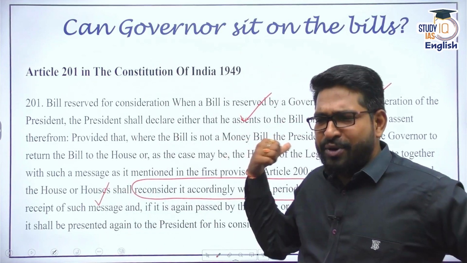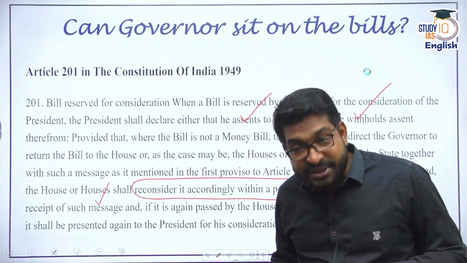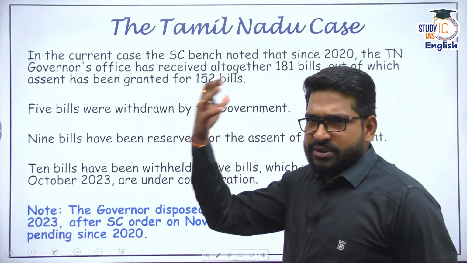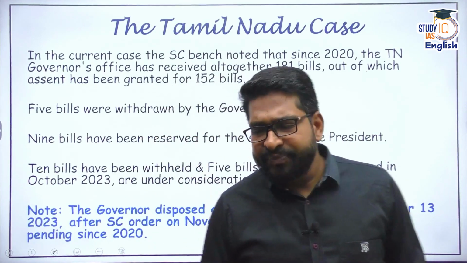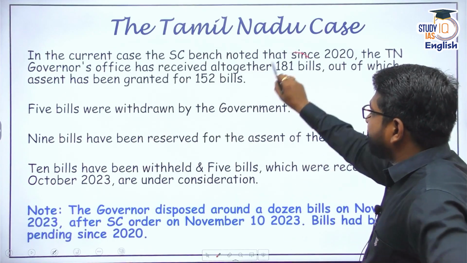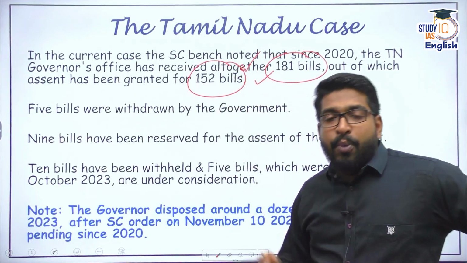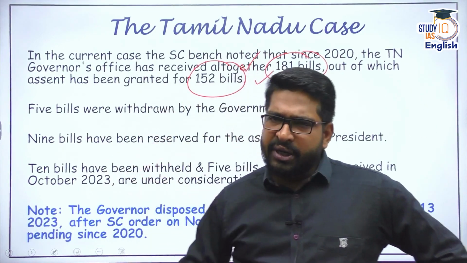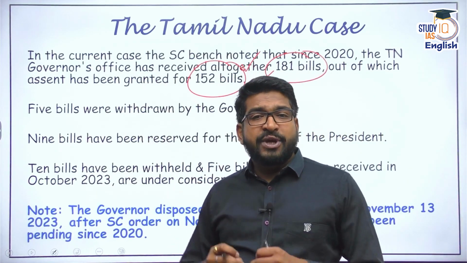Now, here we are discussing the governor specifically. And governors in states like Tamil Nadu have been misusing this power. Now, what has happened in the current case of Tamil Nadu? The case has reached the apex court, and the Supreme Court went through all the information, all the data, and observed that since 2020, the office of the Tamil Nadu governor has received more than 180 bills, out of which they have said yes, they have assented to 150 plus bills. However, more than 20 bills were held pending variously from 2020, 2021, 2022. In the last three and a half years, there are so many bills which are pending with the office of the governor, Tamil Nadu.